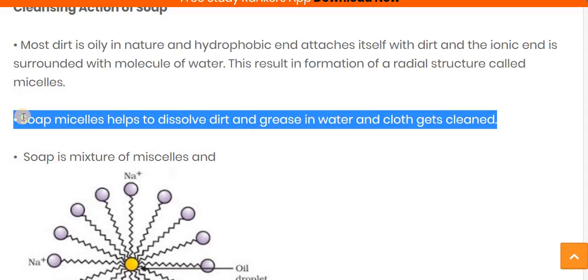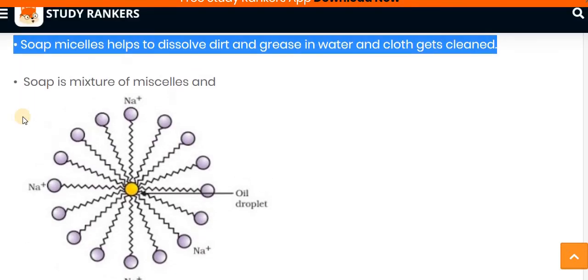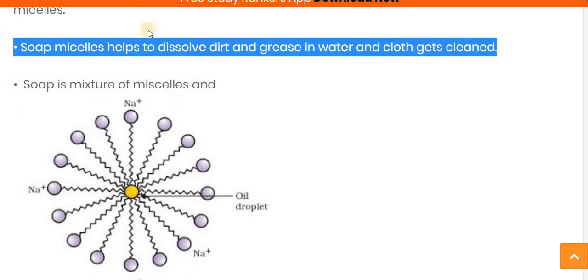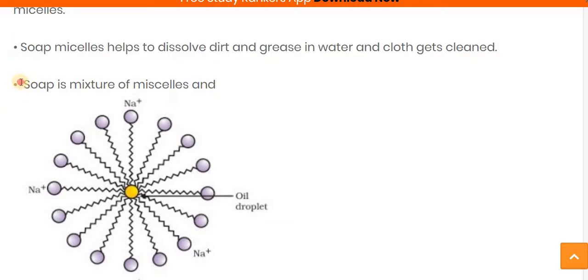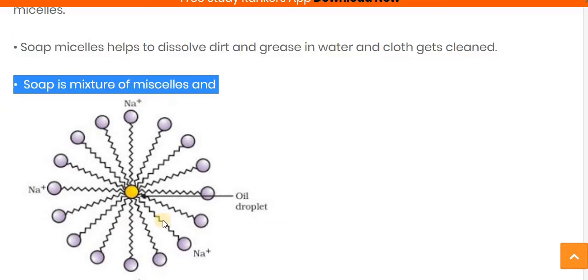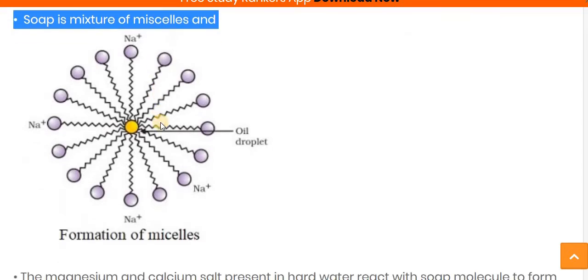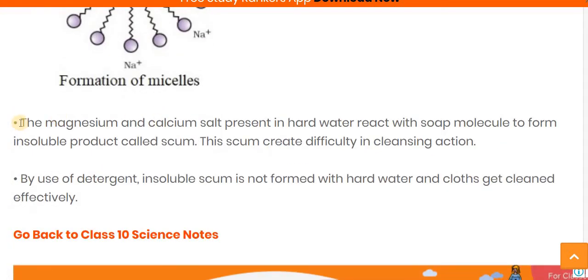Now soap micelles help to dissolve the dirt and grease which is present on the cloth. Here you can see that soap micelles help to dissolve the dirt and grease in the water, and the clothes get cleaned. Now the soap is a mixture of micelles. This is the structure of micelles.